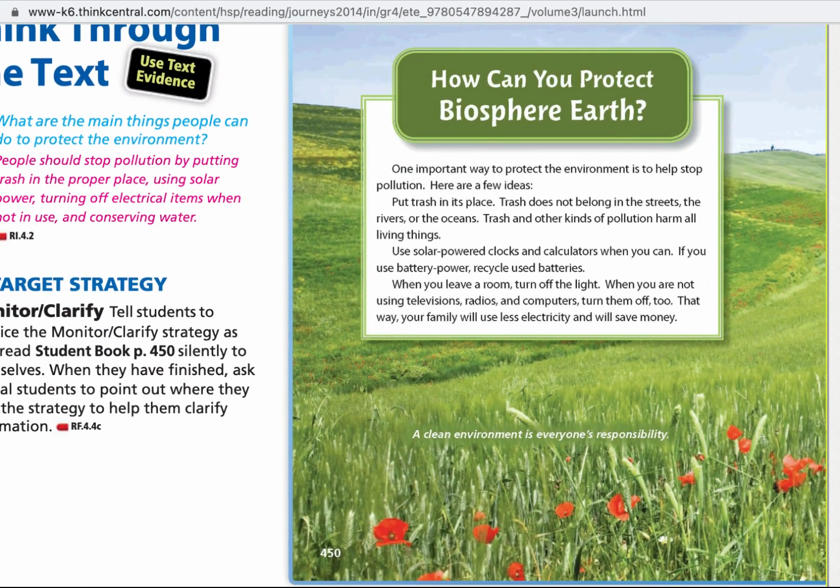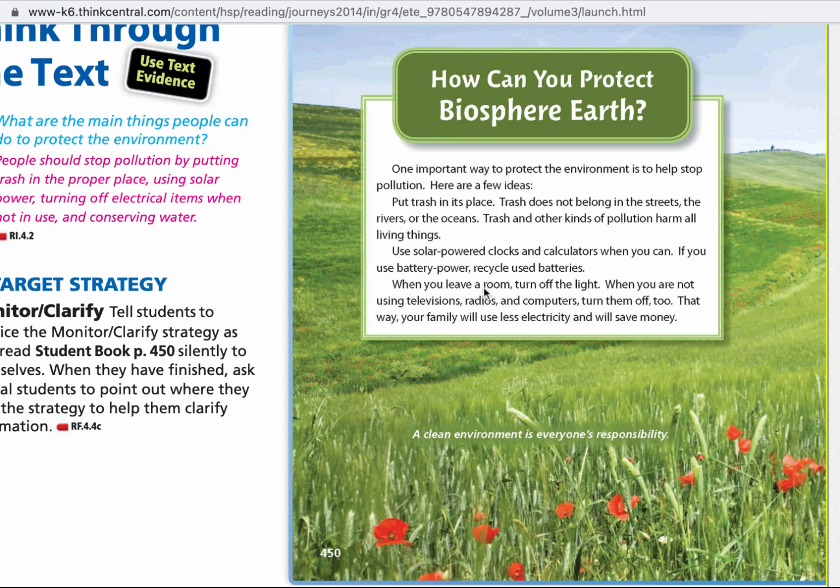How can you protect Biosphere Earth? One important way to protect the environment is to help stop pollution. Here are a few ideas. Put trash in its place. Trash does not belong in the streets, the rivers, or the oceans. Trash and other kinds of pollution harm all living things. Use solar-powered clocks and calculators when you can. If you use battery power, recycle used batteries.